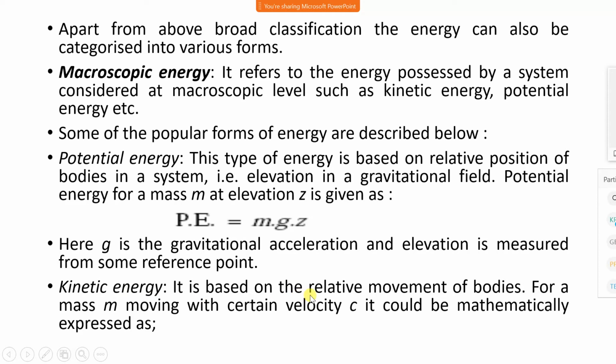Kinetic energy, it is based on the relative motion of the bodies. For a mass m moving with a certain velocity c, it could be mathematically expressed as kinetic energy is equal to half mv square. Here we are writing c for velocity, therefore half mc square.